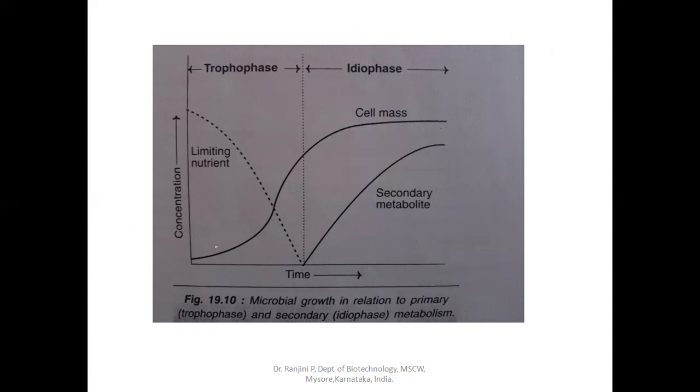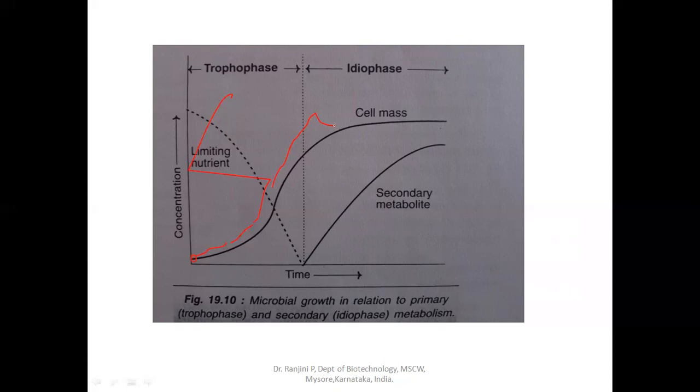As soon as you inoculate the microorganism at time 0, it absorbs the nutrient and it will go on producing its offspring, or the primary metabolites. Production takes place continuously because the optimum concentration of the nutrient will be there initially, and hence the cell grows nicely and it will start showing cell division, growth and reproduction.